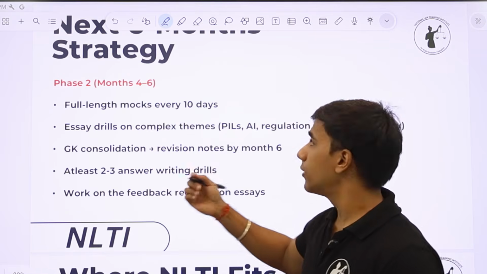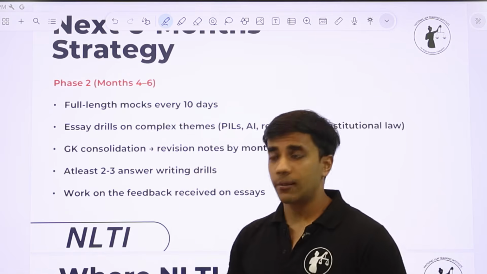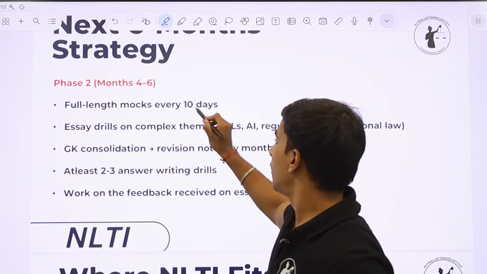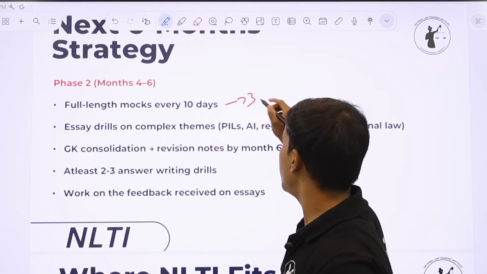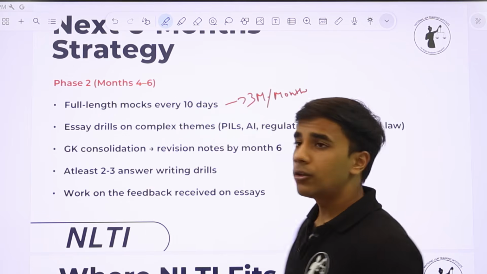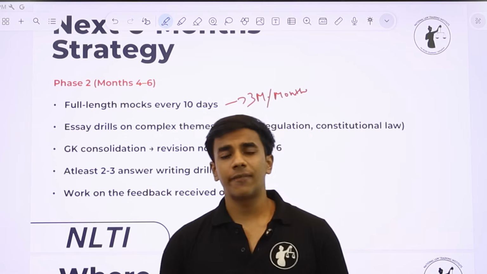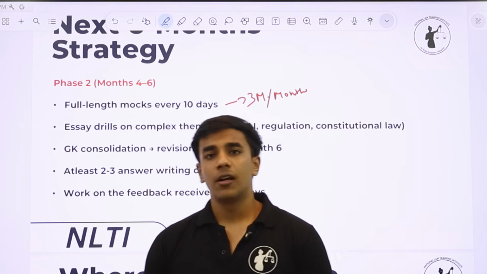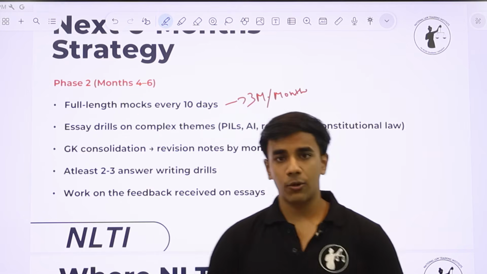So in phase 2, that is the months of January, February and March, you have to give at least 3 mocks a month. So a mock every 10 days means 3 mocks a month. So this is a must. In total, for the next 7-8 months, you have to target around 15 to 20 mocks. This is a non-negotiable for you.